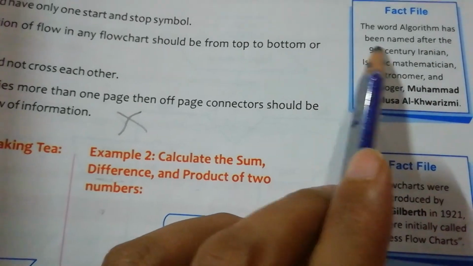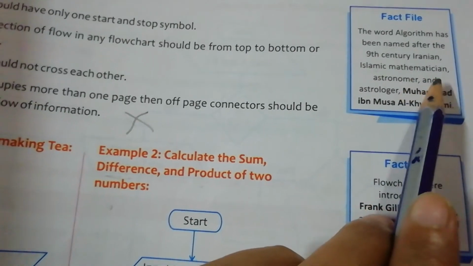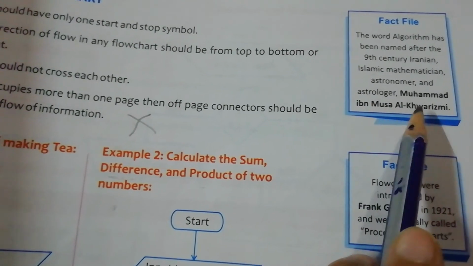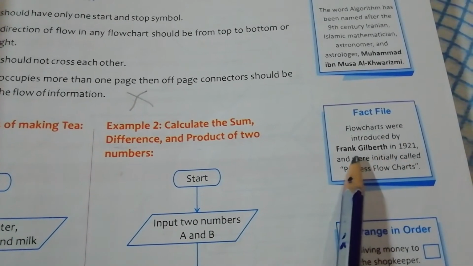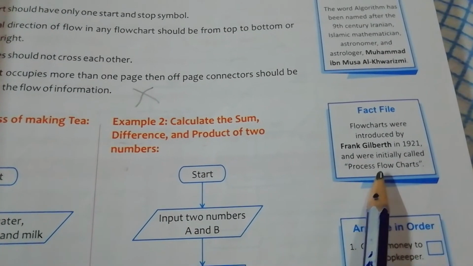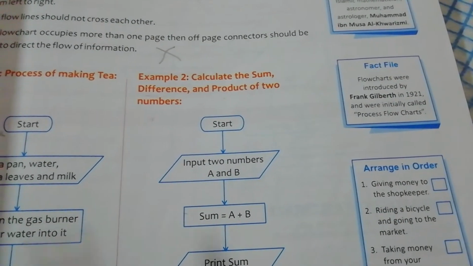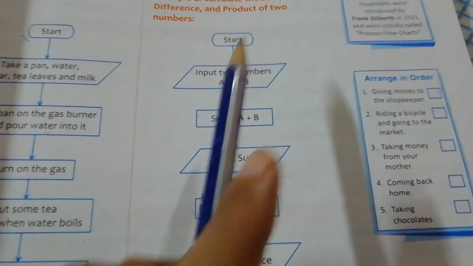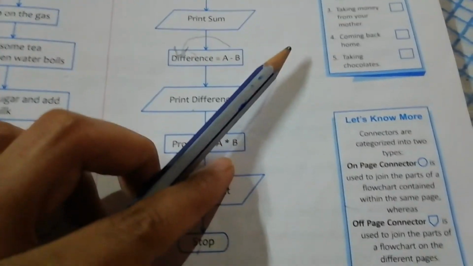So the word algorithm has been named after the 9th century Iranian Islamic mathematician, astronomer and astrologer Muhammad ibn Musa al-Khwarizmi. Clear? So flowcharts were introduced by Frank Gilbert in 1921 and were initially called process flowcharts. So before the name flowchart, it had the name process flowchart. After this, arrange in order. So this is like a brain exercise for you.